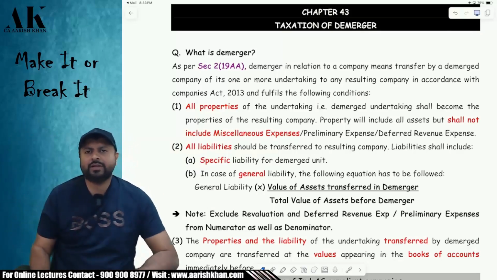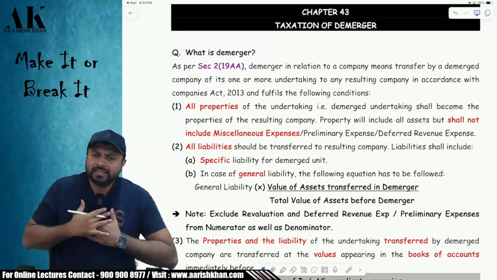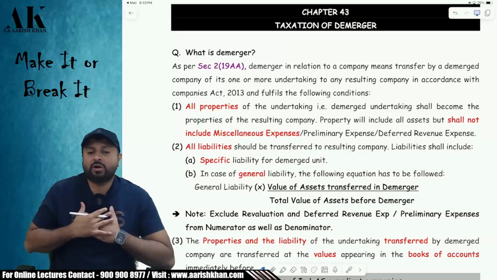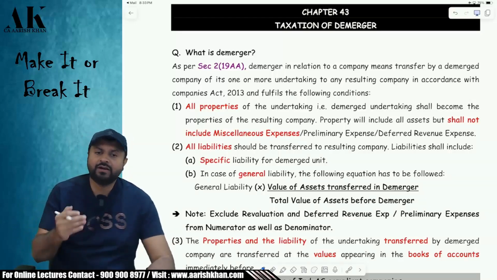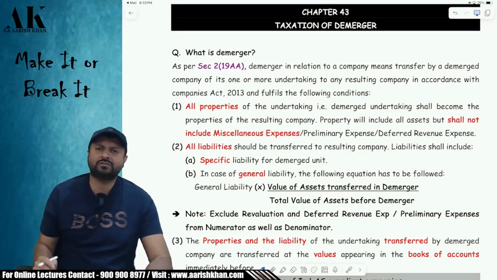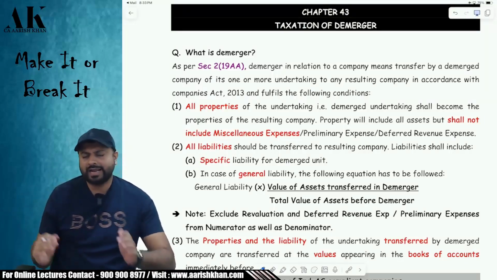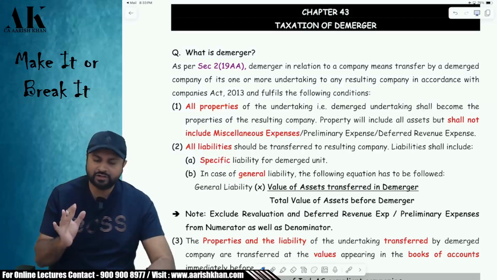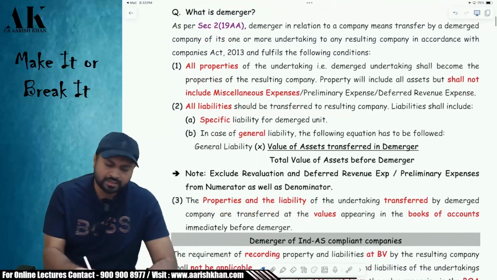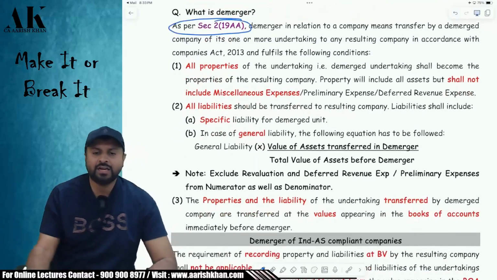That new company will be called the resulting company, and the existing company will be called the demerged company. But first, before going into the provisions of tax exemptions, we need to understand the definition of demerger. So what is demerger? Demerger is defined in section 2(19AA). We need to see the technical definition of demerger.